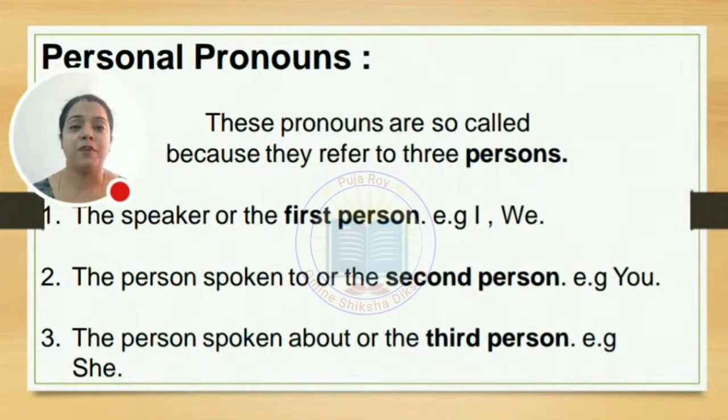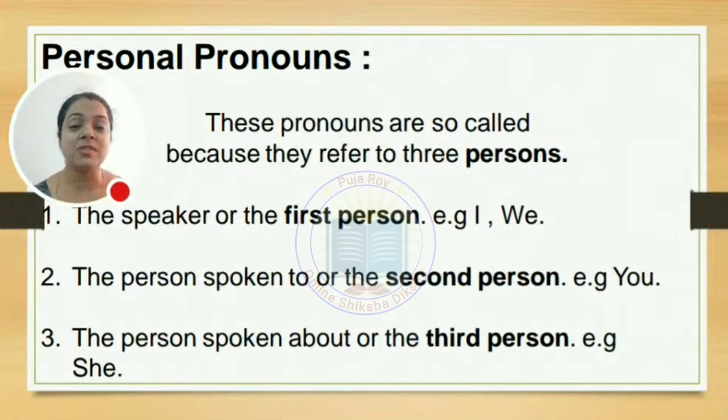First person, who is the first person? The first person is the speaker. Whosoever speaks is called the first person. For example, I am speaking right now, so I am the first person. Coming to the second person. Who is the second person? It's undoubtedly you. Why? Because you are listening to me. I am talking to you, so you are the second person. And what we are talking about here? We are actually talking about pronouns, right?